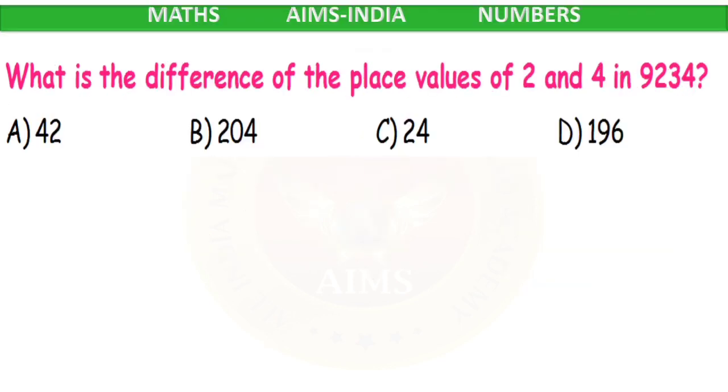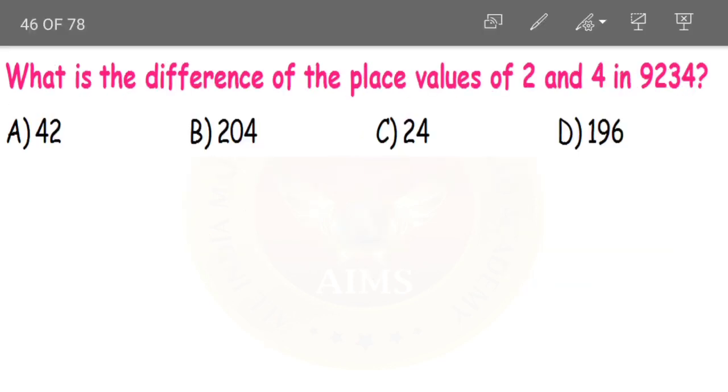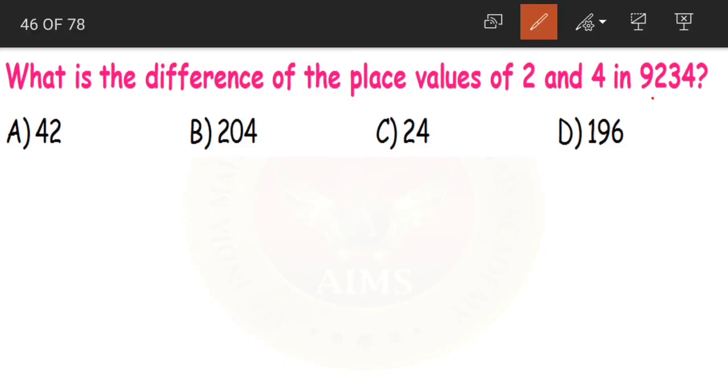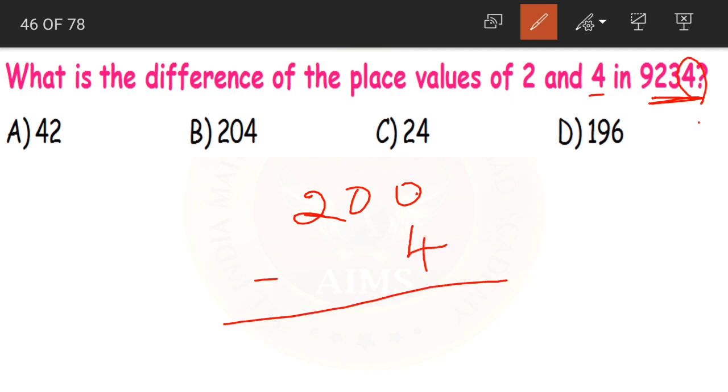Clear, children? What is the difference of place values of 2 and 4 in 9234? 2 is in hundreds place. Place value is 200. Now 4 is in ones place. So the place value is 4. Finding out the difference. 0 minus 4 is not possible. So 0 becomes 10.